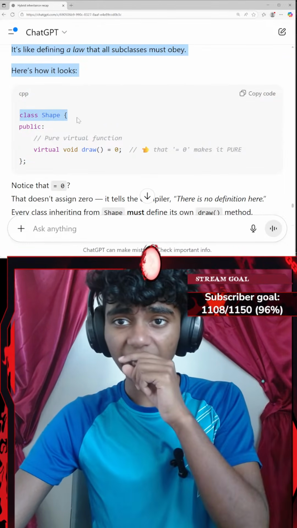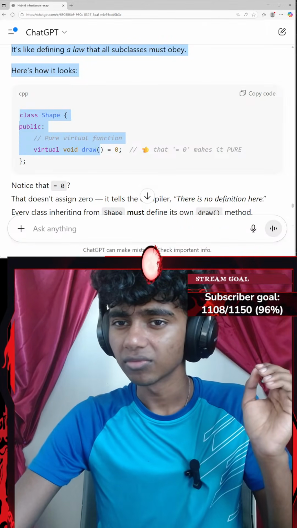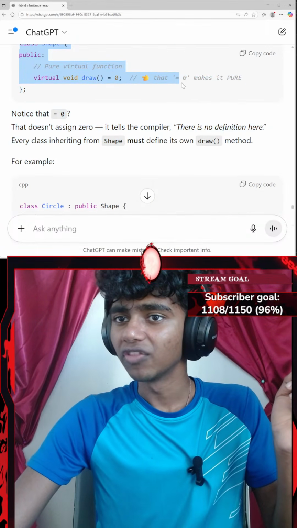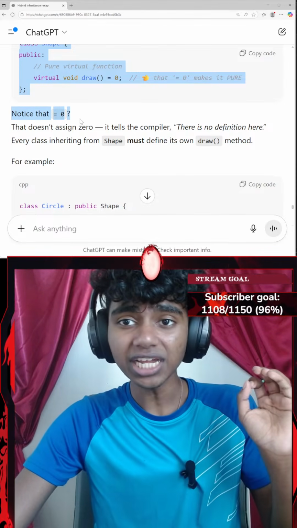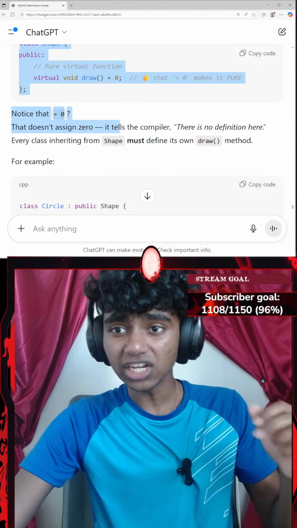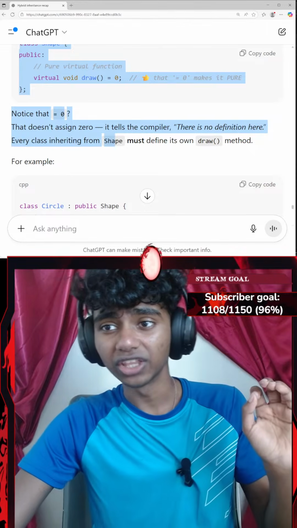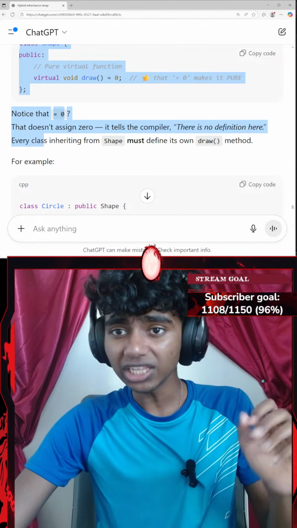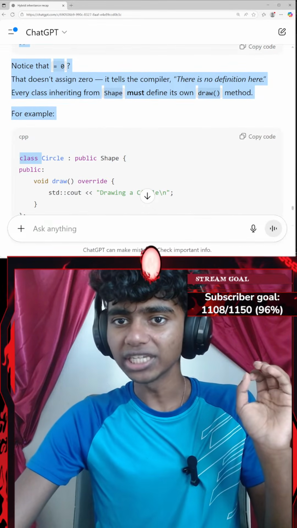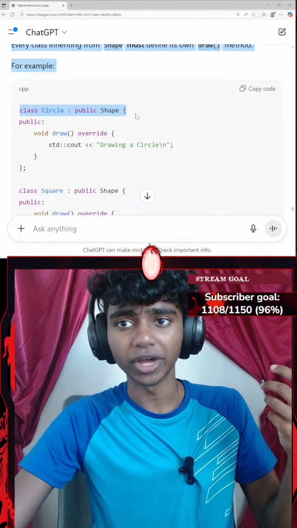Here's how it looks. So we create a class called Shape with a pure virtual function, virtual void draw. Notice that equals zero makes it pure. That doesn't assign zero. It tells the compiler there's no definition here. Every class inheriting from Shape must define its own draw method. For example, I create a Circle class that inherits all the public content from my Shape class.